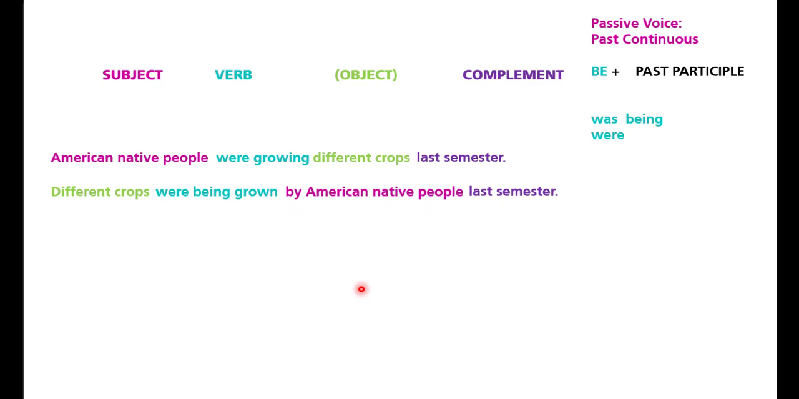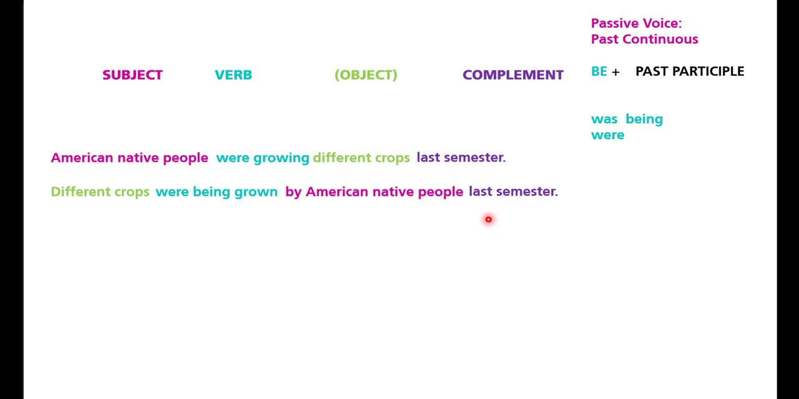In Spanish, this idea says nativos americanos estaban sembrando diferentes cultivos el semestre pasado. And in passive voice, when I change the emphasis, this idea says diferentes cultivos estaban siendo cultivados por nativos americanos el semestre pasado. So if you pay attention, it's the same idea. The only difference is the emphasis.